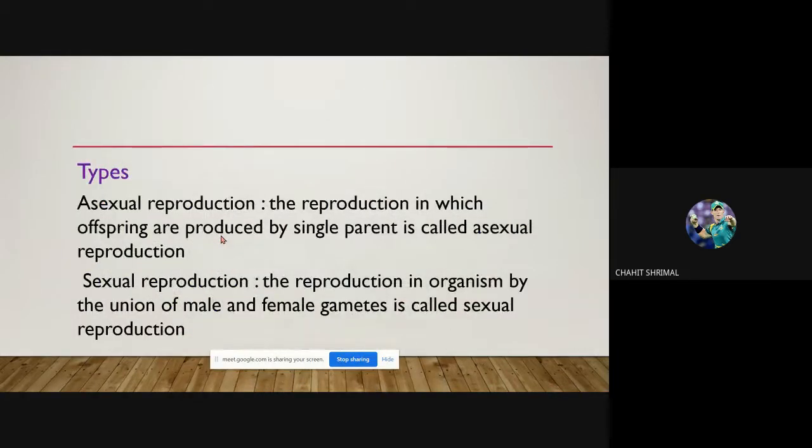There are two types of reproduction: sexual and asexual. Asexual reproduction is the reproduction in which offspring are produced by a single parent. Sexual reproduction is the reproduction in organisms by the union of male and female gametes.